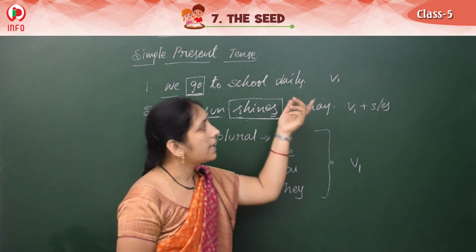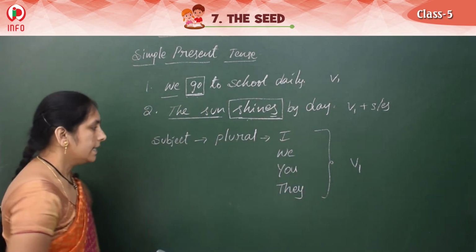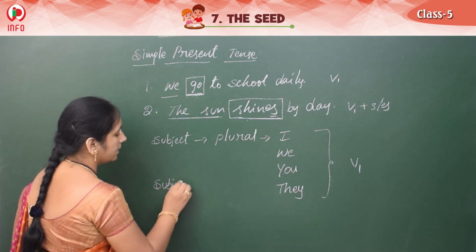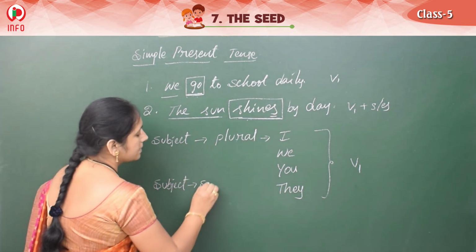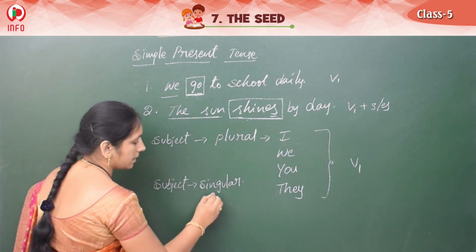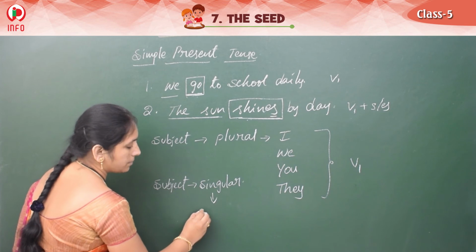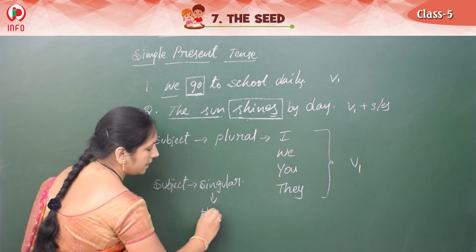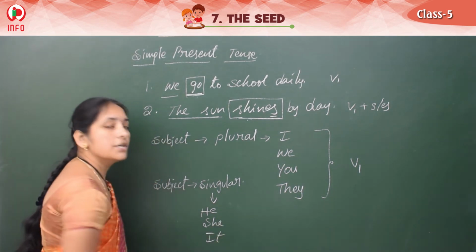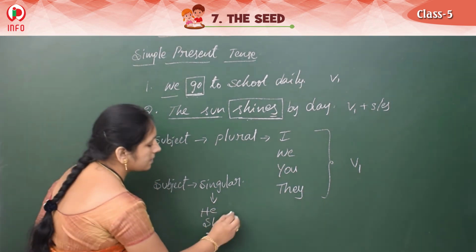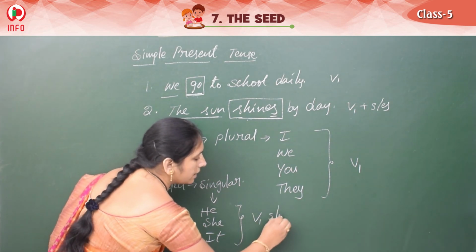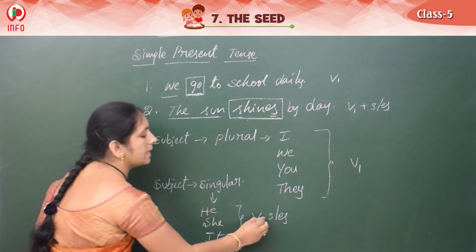Then when can we write V1 S or ES? Yes, if the subject is singular. What are the singular subjects here? He, she, it. These subjects if we get, then we should write V1 S or ES.